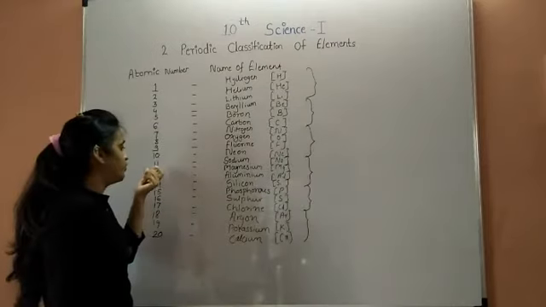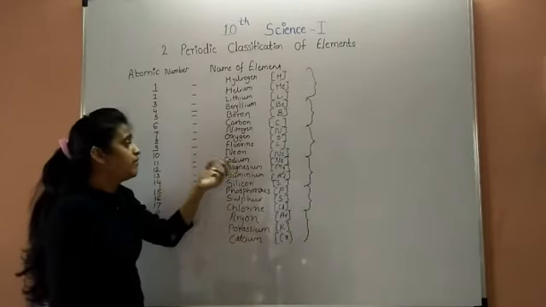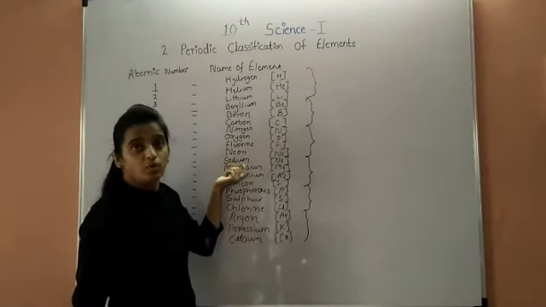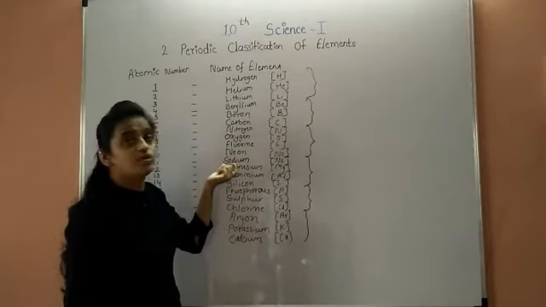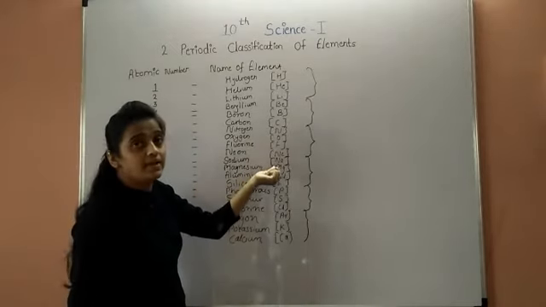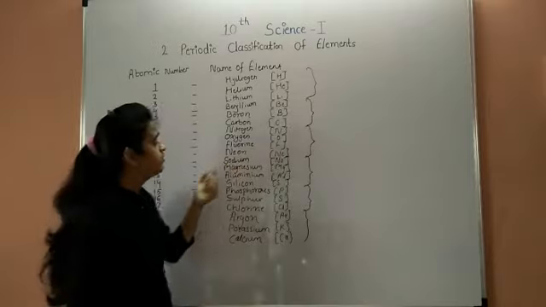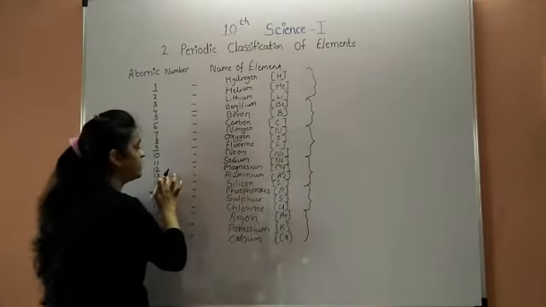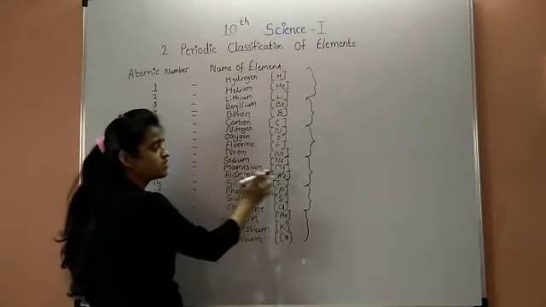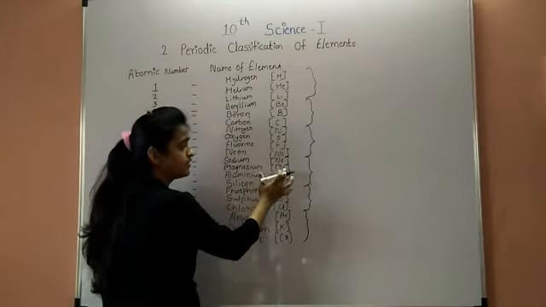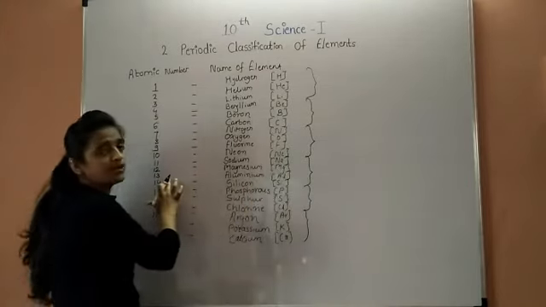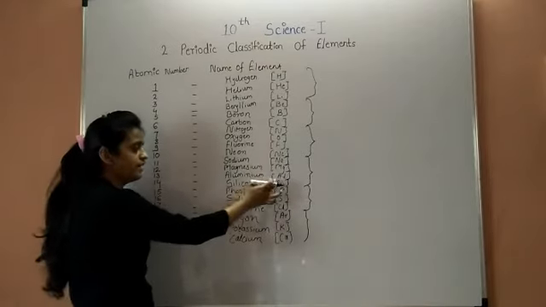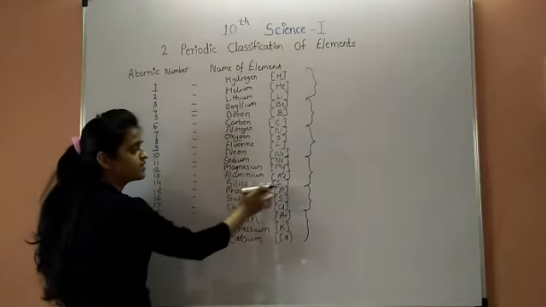Next, the 11th atomic number is sodium. The sodium symbol is capital N and small a, Na. Next, 12, magnesium, symbol capital M and small g, Mg. Next, 13 atomic number, aluminium, Al. Next, 14, silicon, Si.